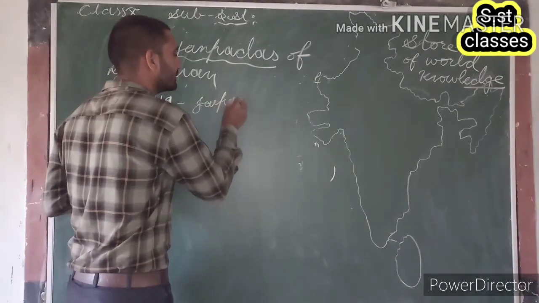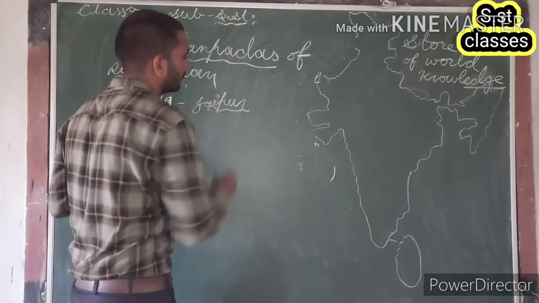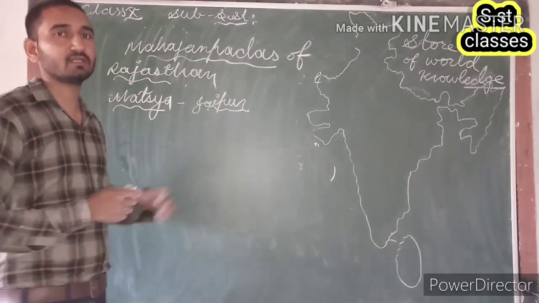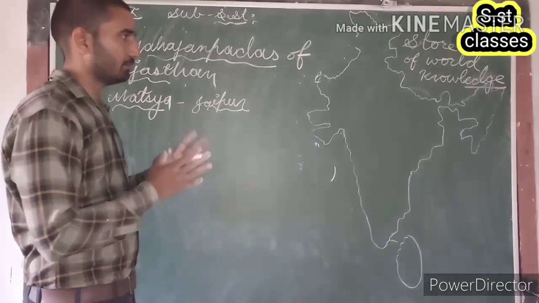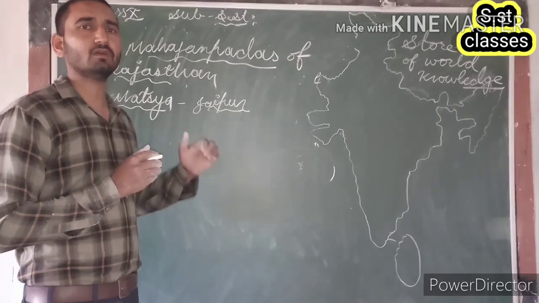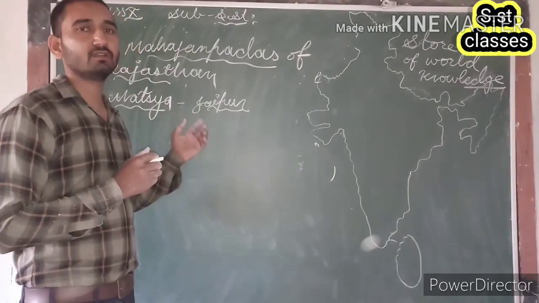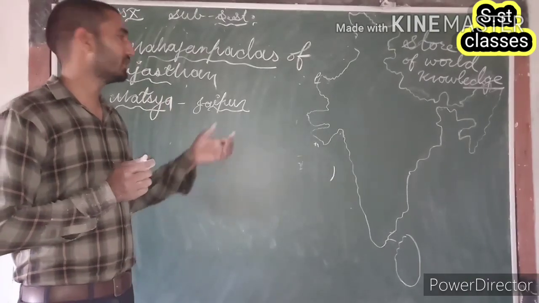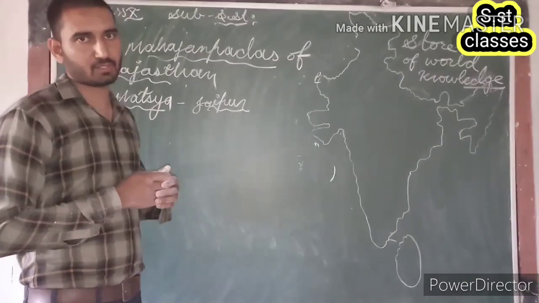The nearby region of present Jaipur was included in the Matsya Mahajanpad. We can say that the nearby region of Jaipur, Dausa, and along with that the region of Tonk and some parts of Ajmer were included in the Matsya Mahajanpad.